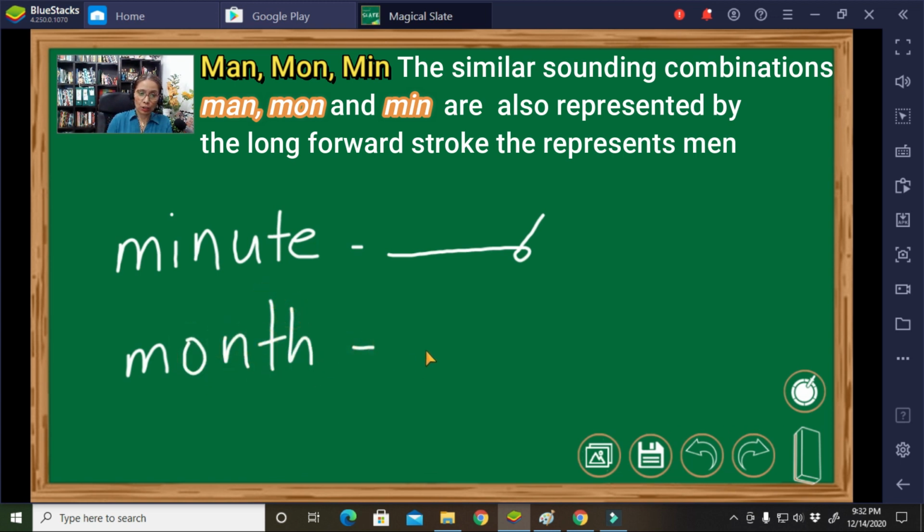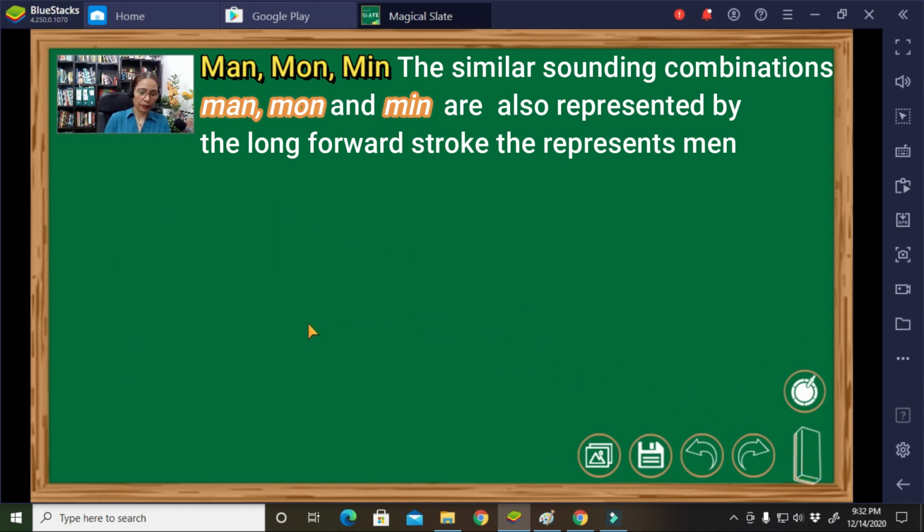If you know the answer, just try it. Join me in writing. We have here the rule, min, mon. We have to use the same symbol. Okay. Then we have here over if. Alright. So just add over if. That is month. Alright. Now read.